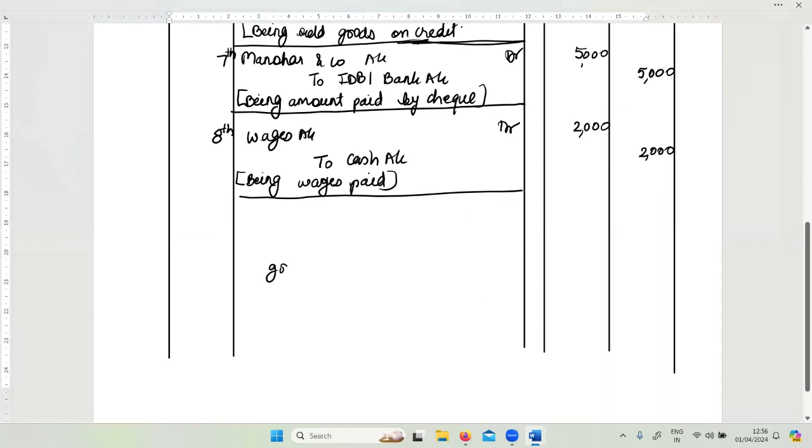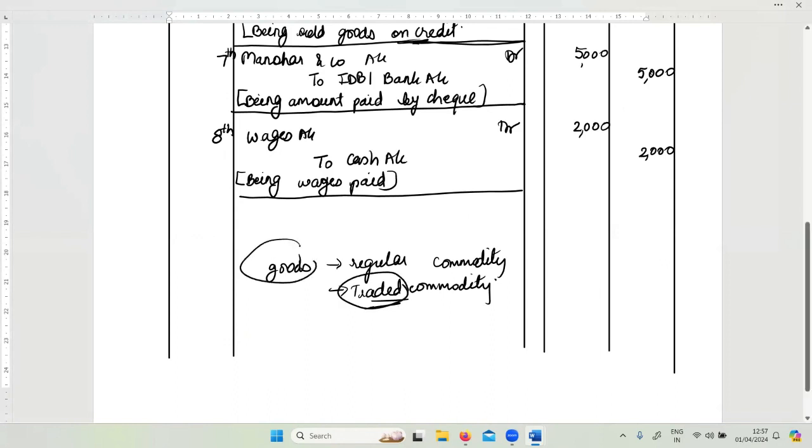When we buy goods, goods are like regular commodity. Or we can say traded commodity. So whenever I trade in something, whenever I buy and sell something, it becomes goods.